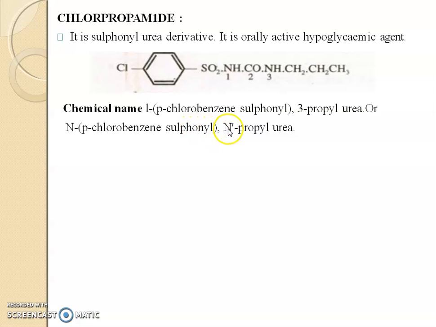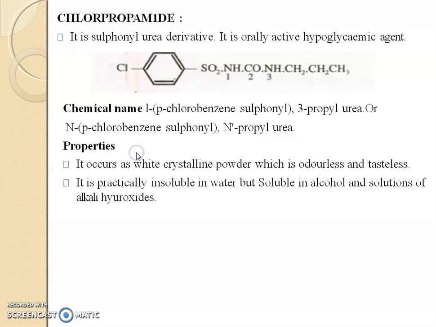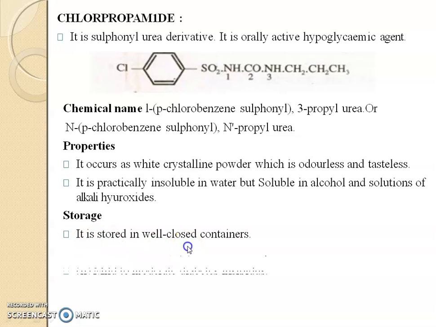N-para-chlorobenzene sulfonyl N-propylurea. Properties of chlorpropamide: it occurs as a white crystalline powder which is odorless and tasteless. It is practically insoluble in water but soluble in alcohol and solution of alkali hydroxide. Storage condition: it is stored in a well-closed container.